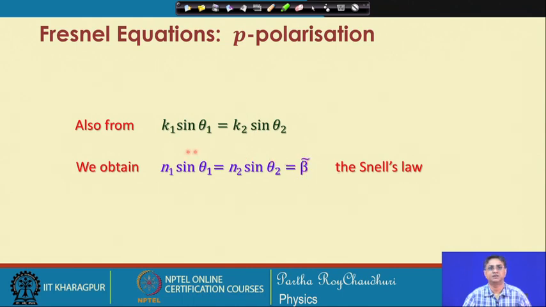Therefore, this shows Snell's law, which is again our old law, the law of reflection and refraction.